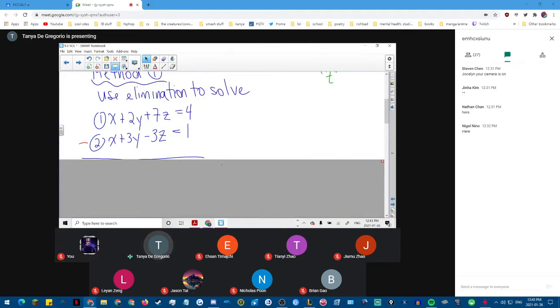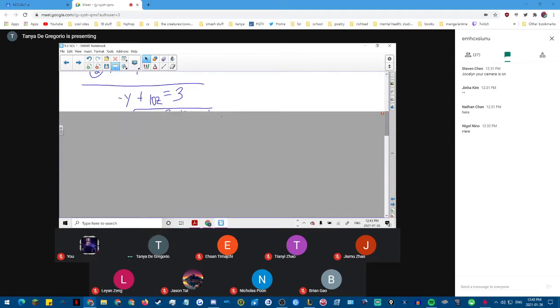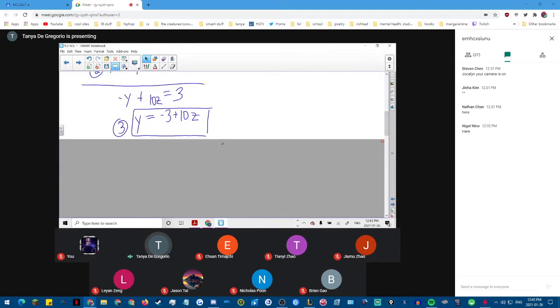I notice that my coefficient of x is the same, and so I can just subtract my 2 equations, which gives me -y, right, 2y minus 3y, plus 10z, 7z minus -3z, is equal to 4 minus 1, which is 3. And there's my equation. y is equal to -3 plus 10z.